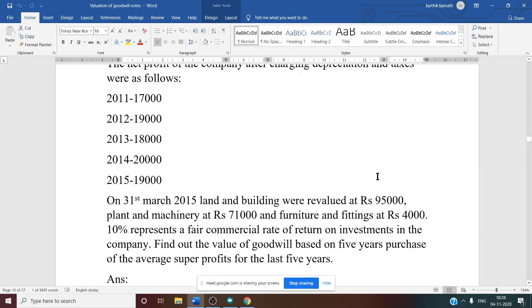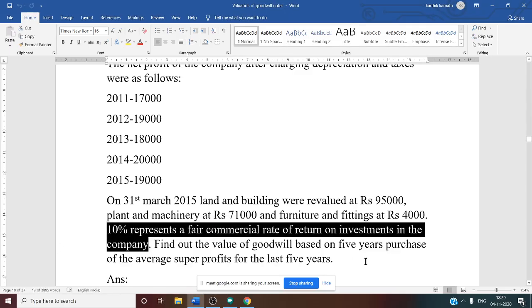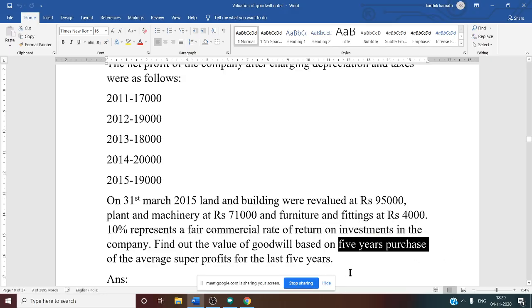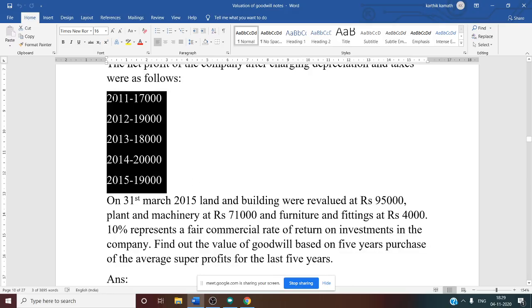10% represents a fair commercial rate of return on investment in the company. So this is nothing but the expected rate of return. Find out the value of goodwill based on 5 years of purchase of average super profit of last 5 years. Okay, so you need to calculate by the super profit method, and they have given years of purchase as 5. Yes. So for average super profit, of this you need to take average profit first.